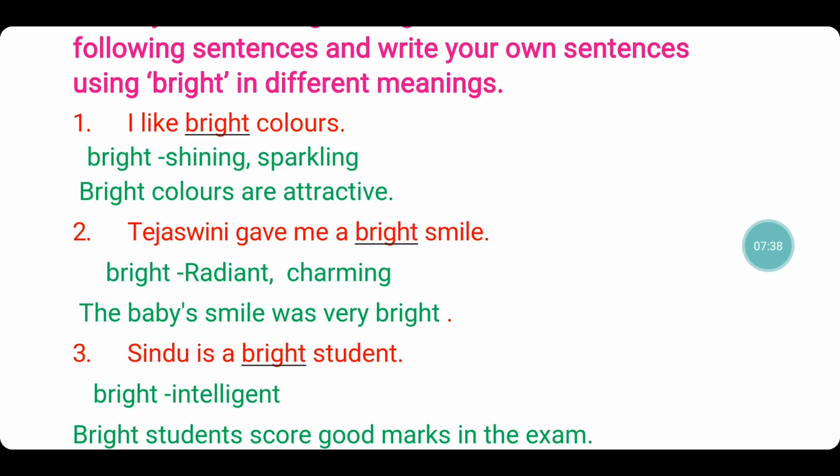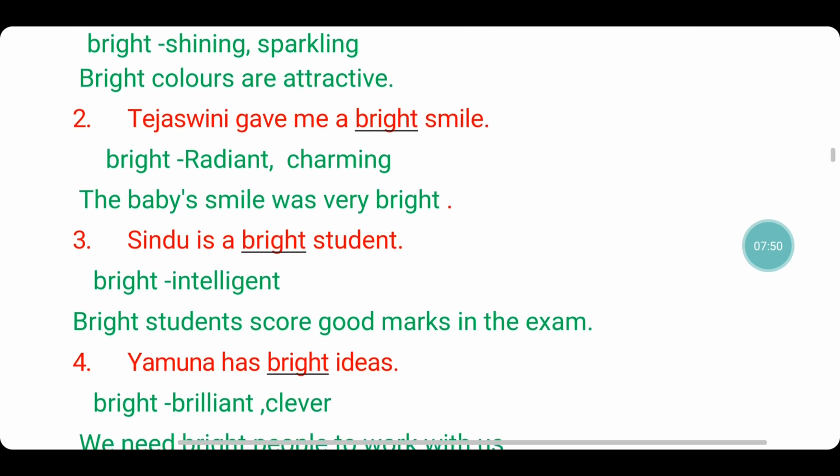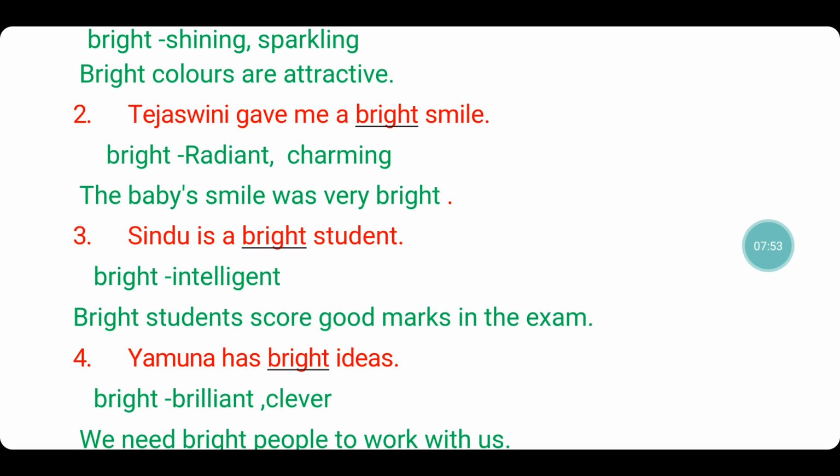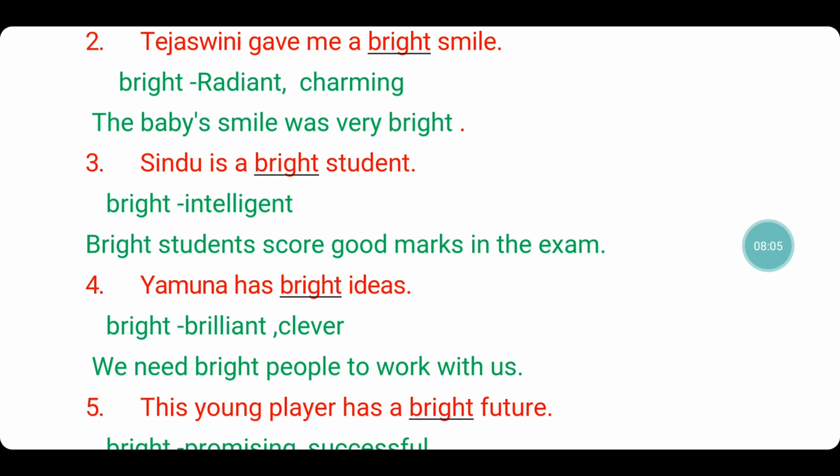I like bright colors. What's the meaning of bright? Bright means shining or sparkling. The sentence with bright in this context is bright colors are attractive. On to the second sentence. Tejaswini gave me a bright smile. Bright means radiant, charming. The baby's smile was very bright. So here it was very radiant and charming.